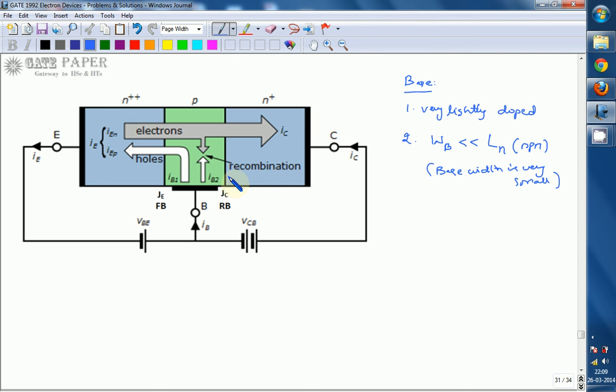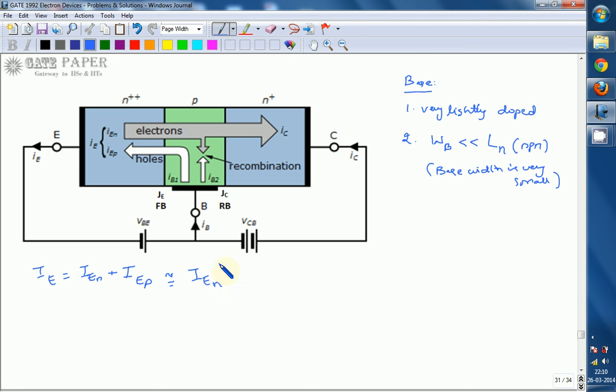Now the current coming from the emitter, IE, can be written as IEN plus IEP, that is, current due to electrons in the emitter plus current due to holes in the emitter. But since the base is very lightly doped, it is approximately equal to IEN itself.